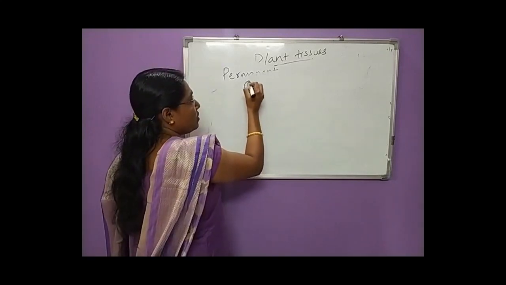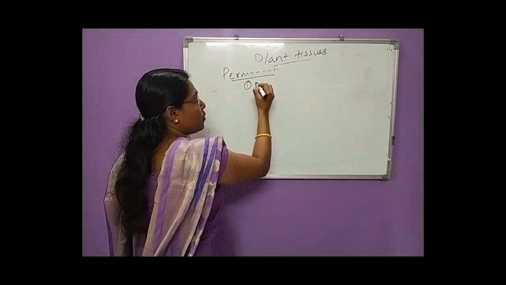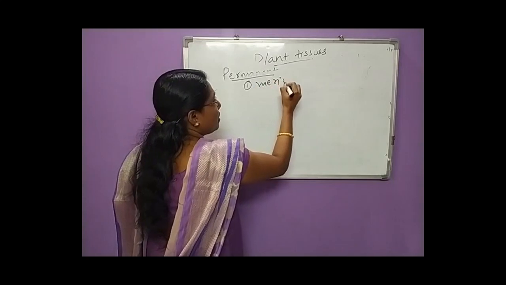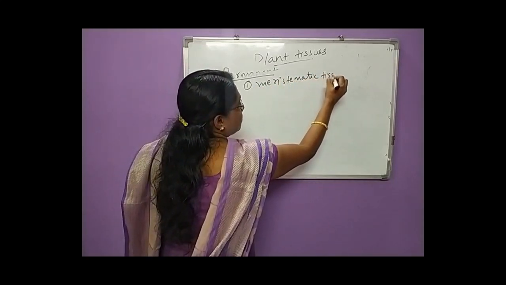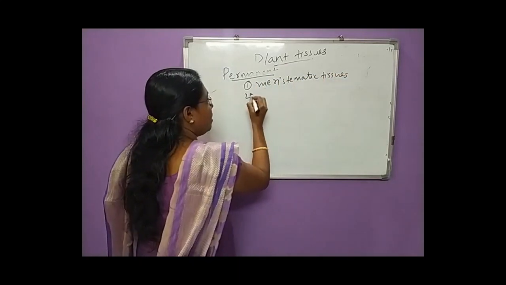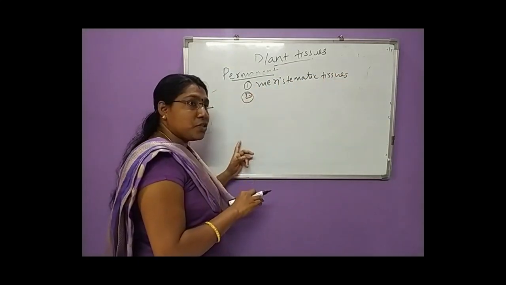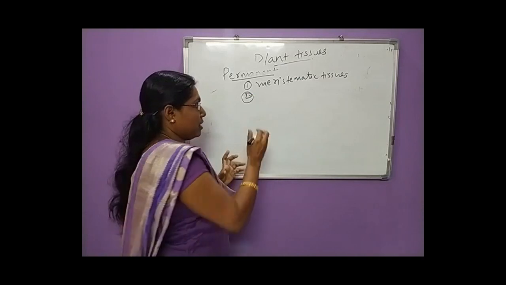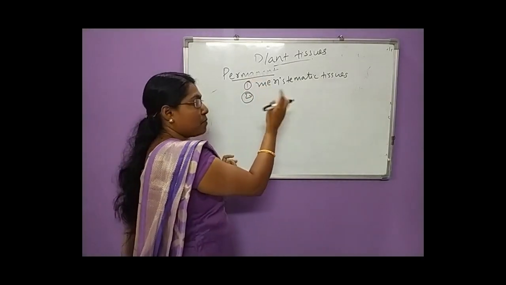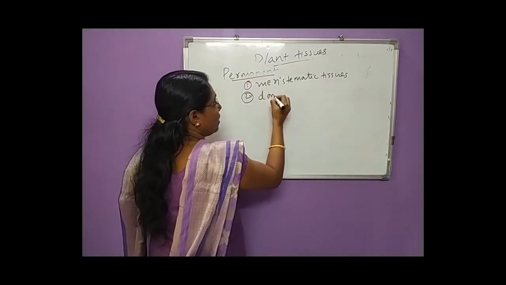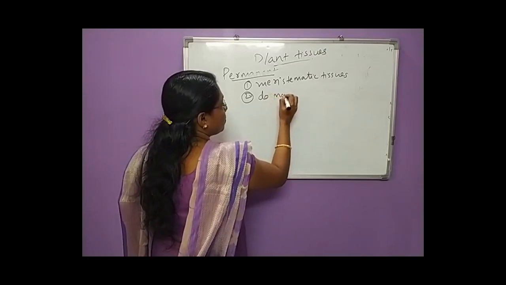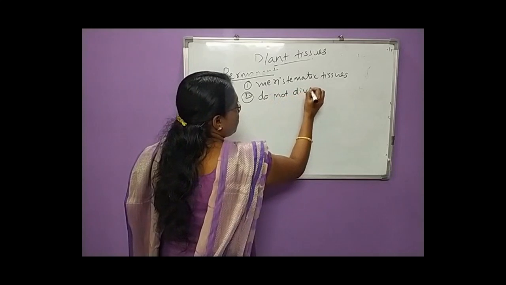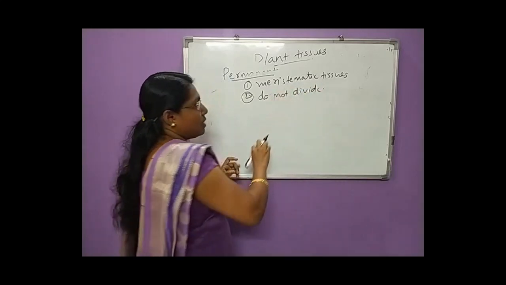The first important feature is that these permanent tissues are produced from the meristematic tissues. The second feature is that the permanent tissues do not divide. They do not have the capacity to divide. That is the second important feature.